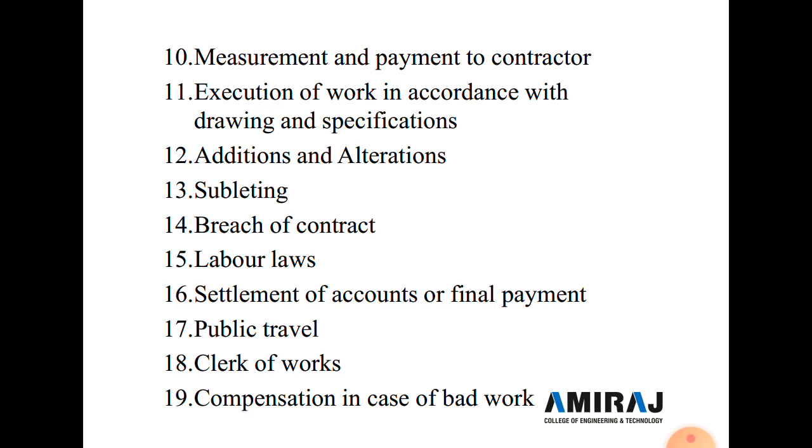Now the 17th type of condition of contract is public traffic. The contractor shall obtain the written consent of the engineer in charge in case the public traffic is to be obstructed for proper execution of the work under the contract.